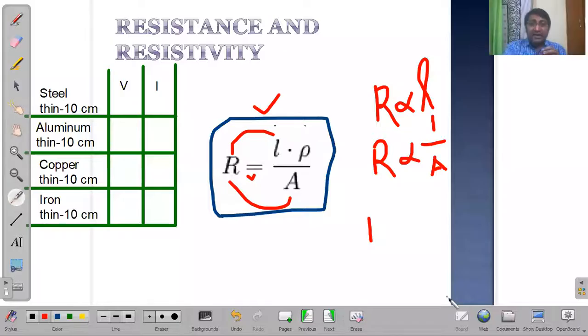Resistance. Okay, in your exams, if they want to make it a tricky question, then they would ask something like this. If the length is doubled and cross-sectional area is tripled, what will happen to the resistivity of the material? Once again, I'm not asking about resistance, guys. What would happen to the resistivity, rho?